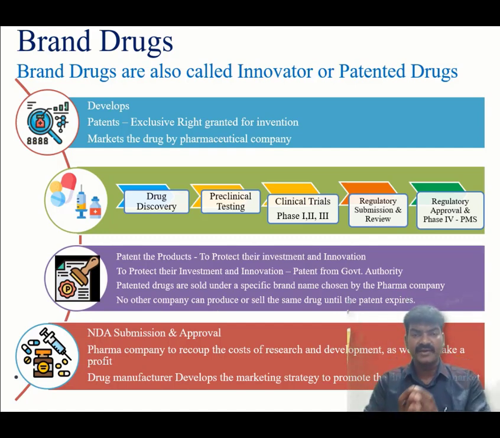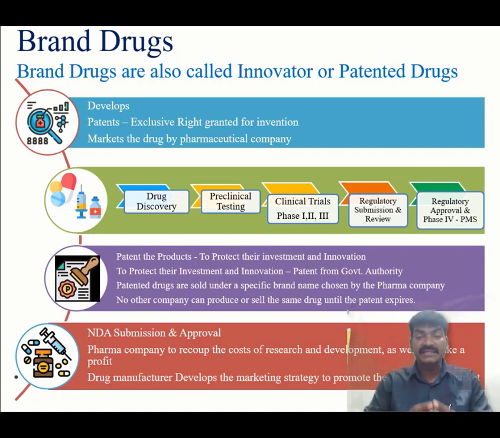The drug discovery process will begin with the identification of a potential target, which is a molecule or a biological pathway involved in the disease process. First one. And the second thing is, the researchers will start synthesizing and developing the molecule or a lead compound which will interact with this particular target pathway and modify its activity.